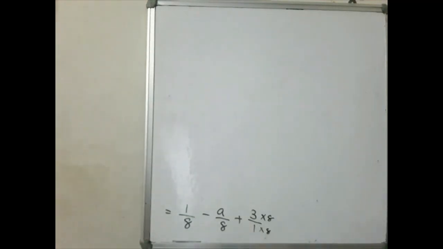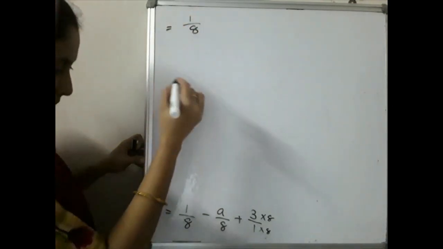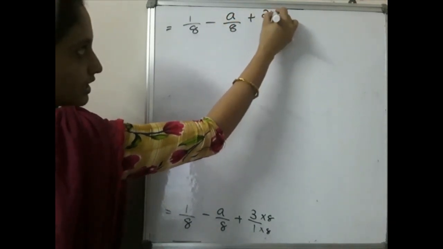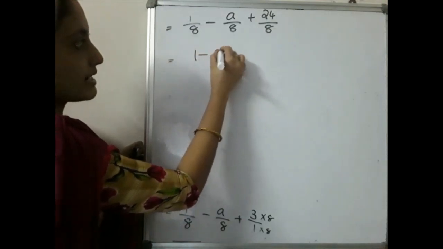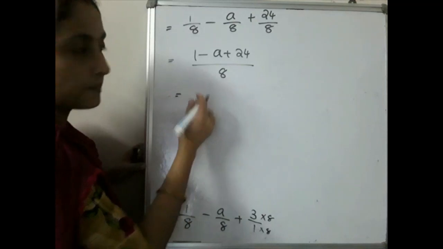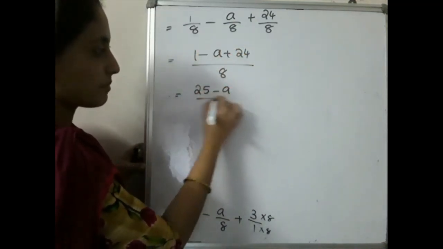So we can write it as 1 by 8 minus a by 8 plus 24 by 8. So that is the same as 1 minus a plus 24 by 8. So 1 plus 24 is what? 25 minus a by 8.